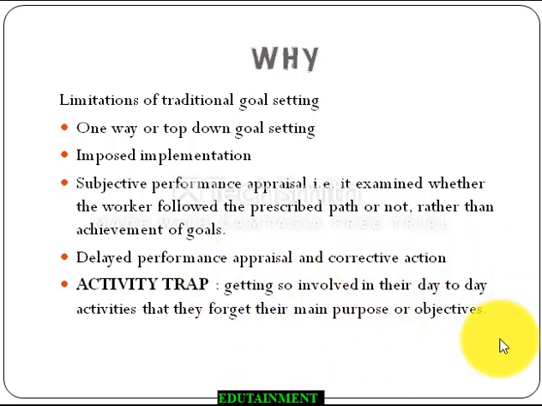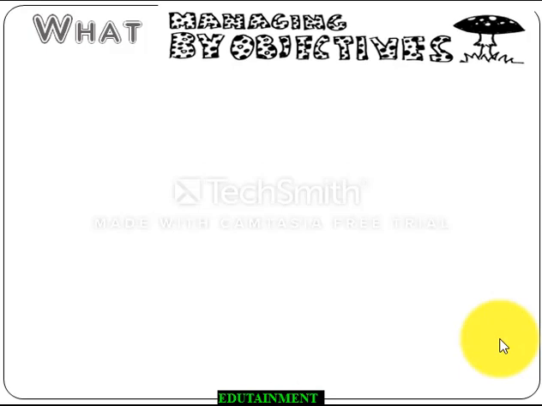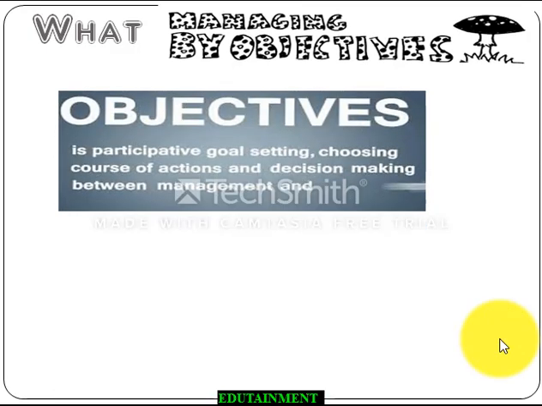So for the solution of all these problems they suffered in traditional goal setting, they came up with an idea known as management by objective. Let us understand in detail what is management by objective. It is a participative goal setting. Participative means the superiors and subordinates sit together in order to decide the goal. There is negotiation, there is discussion, and then they reach a conclusion about the goal setting.